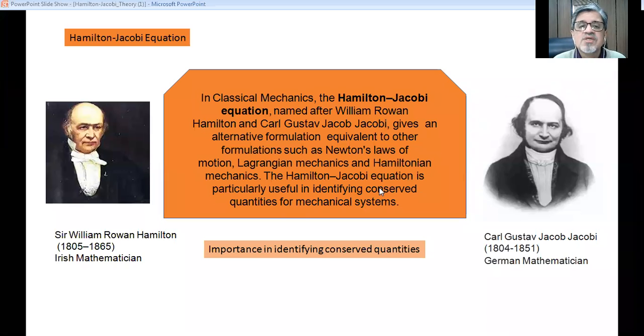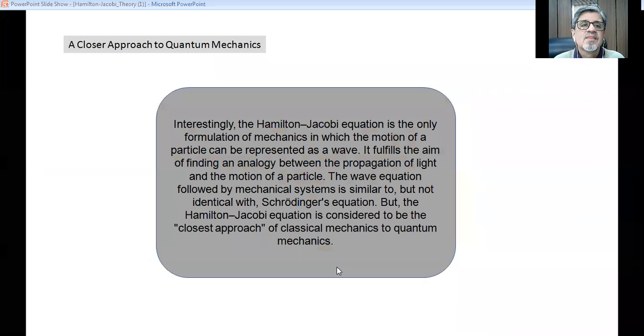The Hamilton-Jacobi equation is also particularly useful in identifying conserved quantities for mechanical systems. So the importance of the Hamilton-Jacobi equation is that it identifies the conserved quantities. Now, another important point is that it is very close to quantum mechanics.